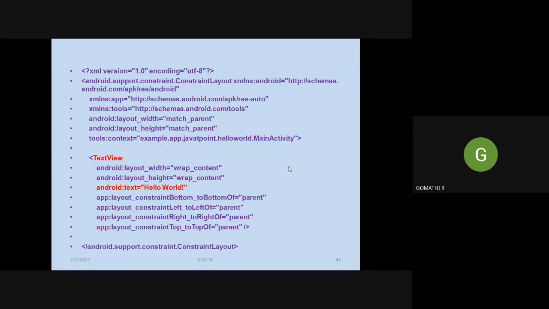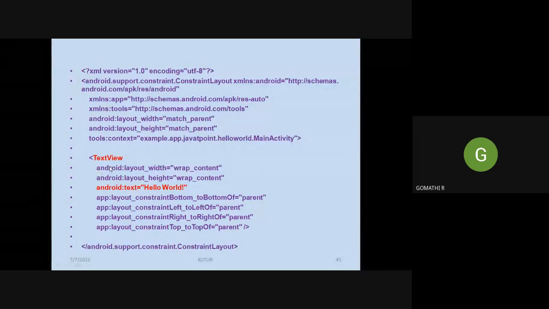When you include a text view control into the template, your XML code automatically changes like this. Initially this text view code will not be present. Initially only the XML version, Android support constraint, and all these codes will be present, excluding the text view. Whenever you add some controls, the code will change according to whatever controls you add.